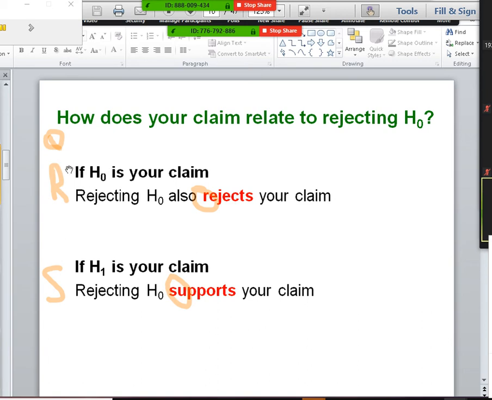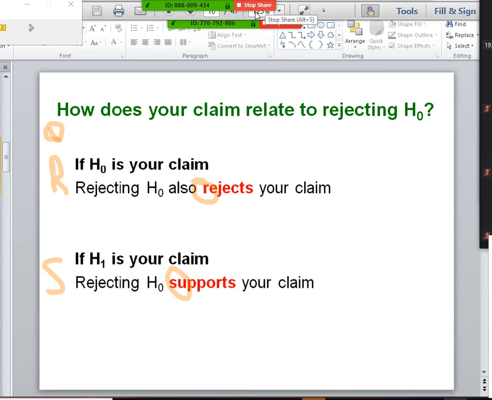So if H-naught is your claim, then we're going to use R for rejects, because rejecting H-naught rejects your claim. If H1 is your claim, then we're going to use supports, because rejecting H-naught supports your claim. So I'm going to just show you guys this real quickly.